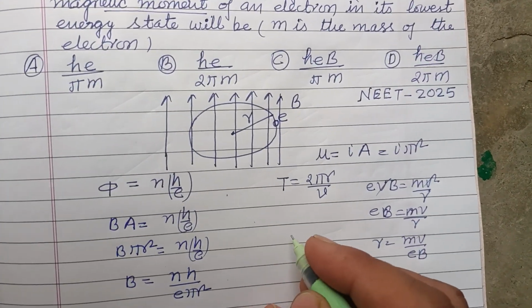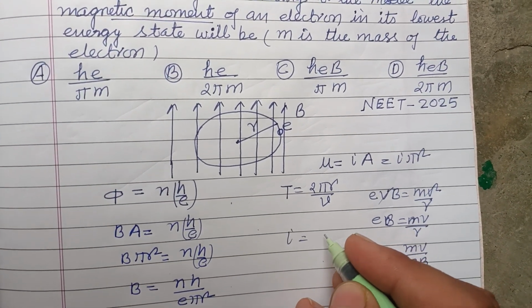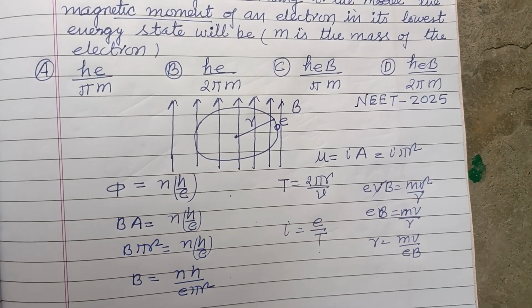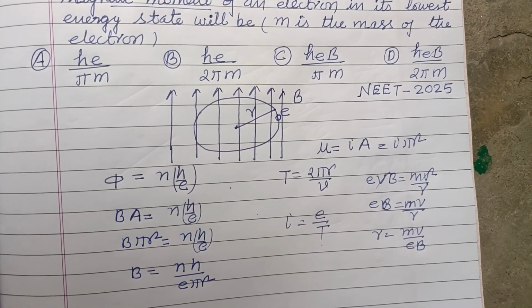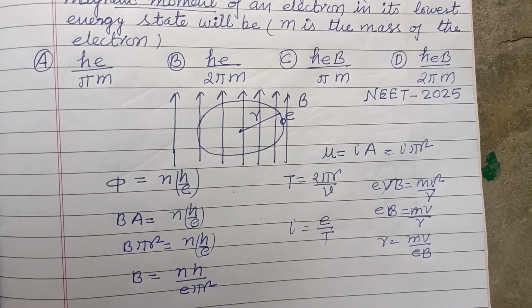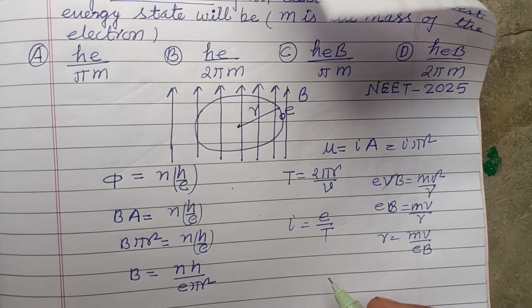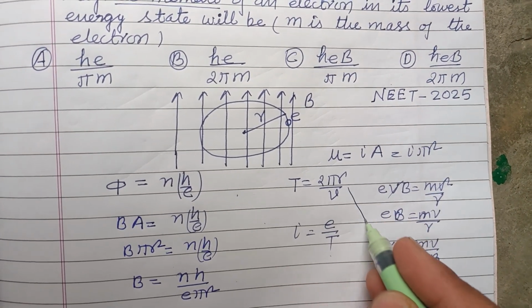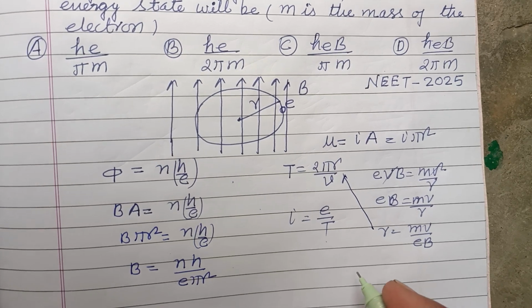Okay, and I equals e, the charge of the electron, upon time, so I equals e upon T. First we put the value of r in this to get the time.